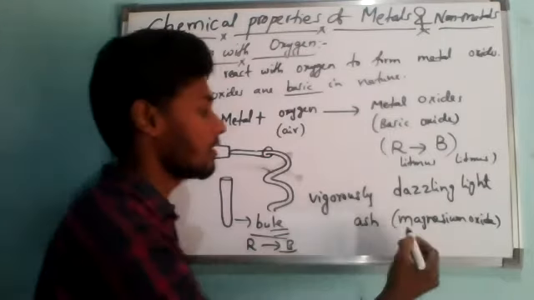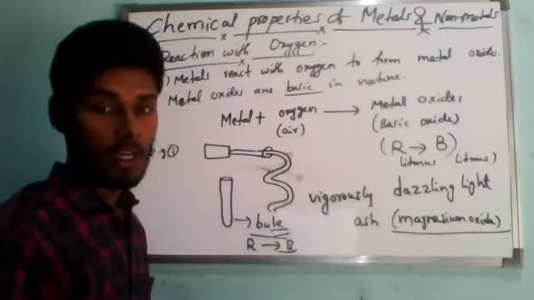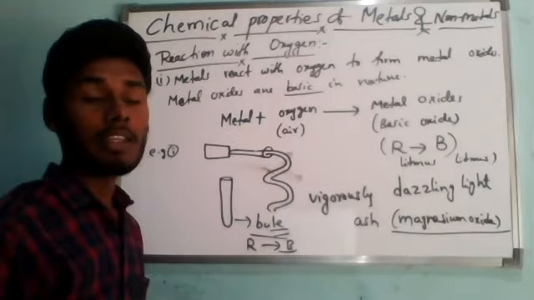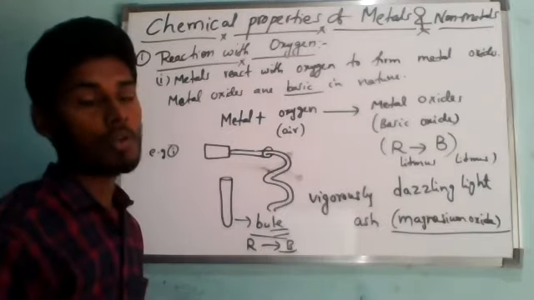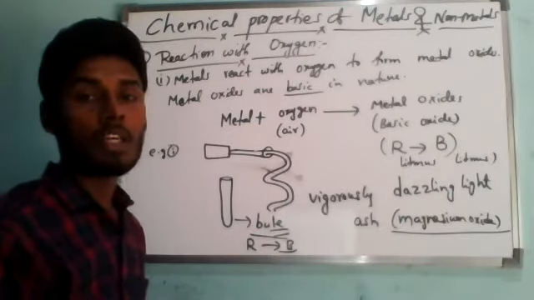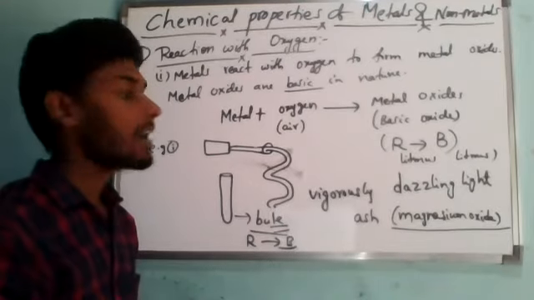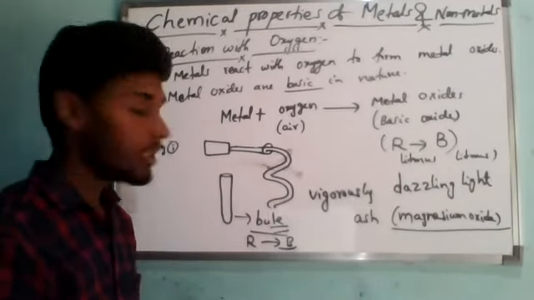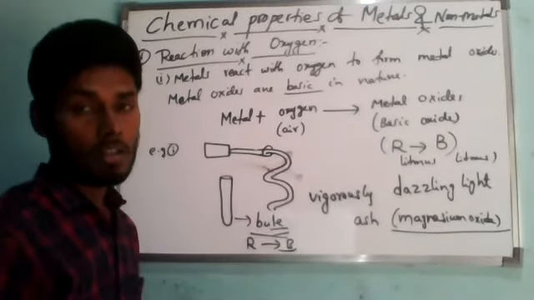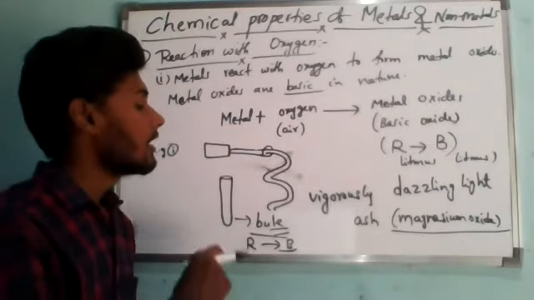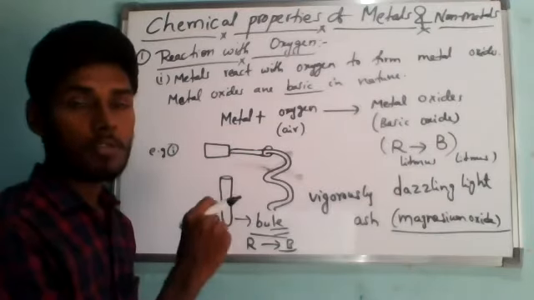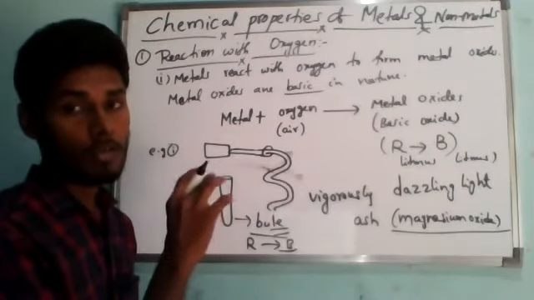The basic oxide is called what? Magnesium oxide, formed by burning in air. This basic magnesium oxide turns red litmus to blue. This is the activity we need to do in our laboratory also, but this activity involves fire, so you have to be a little careful.